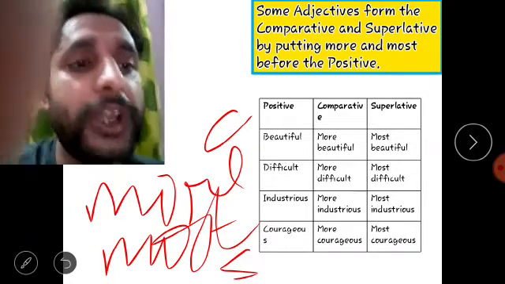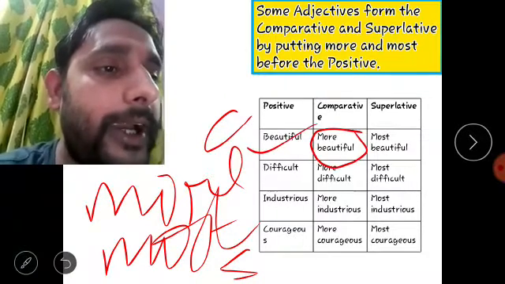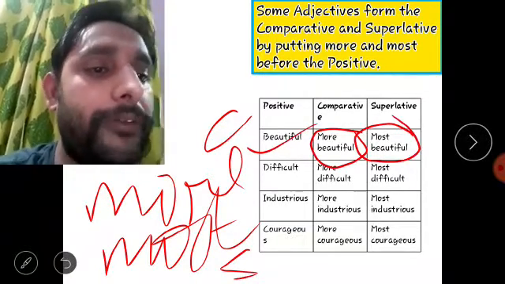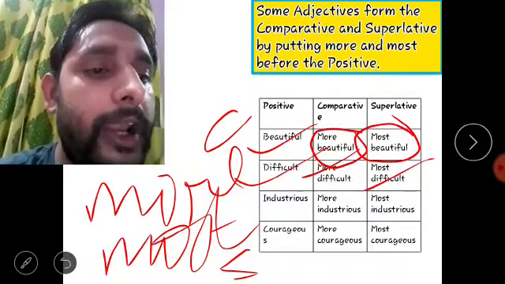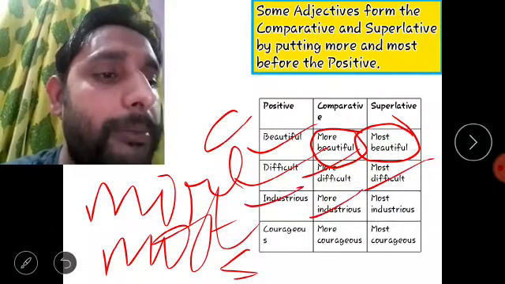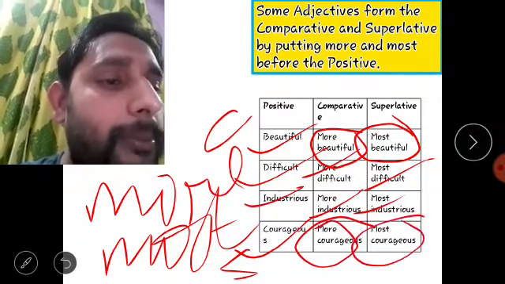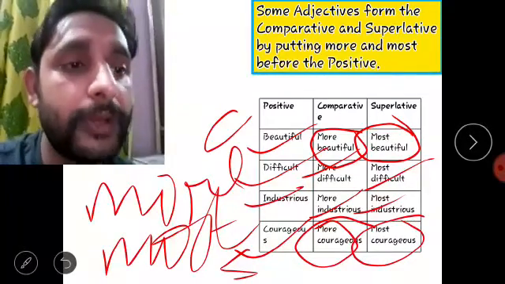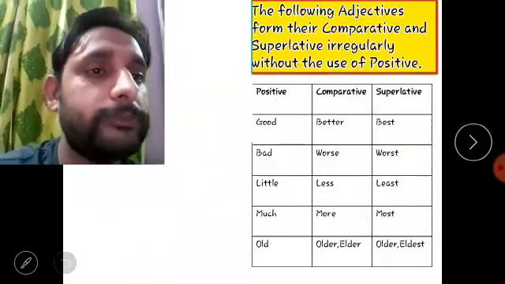Just as beautiful becomes more beautiful in comparative and most beautiful in superlative. In the same way, difficult becomes more difficult and most difficult. Industrious becomes more industrious and most industrious. Courageous becomes more courageous and most courageous in positive, comparative and superlative degrees respectively.